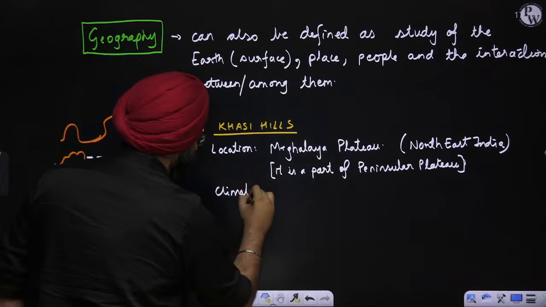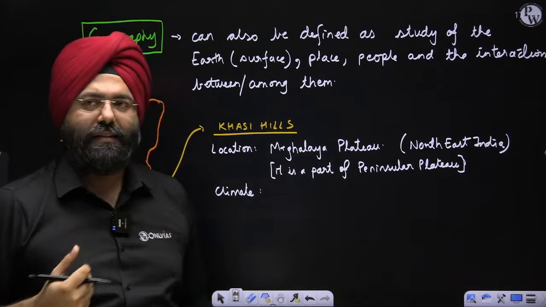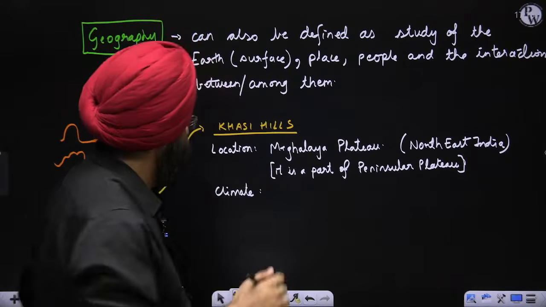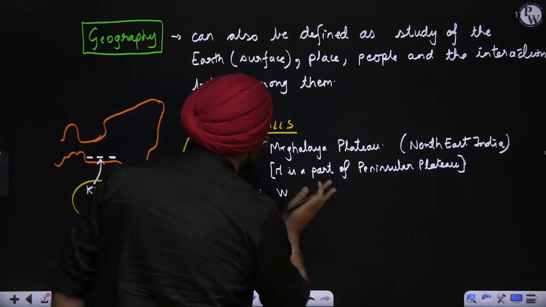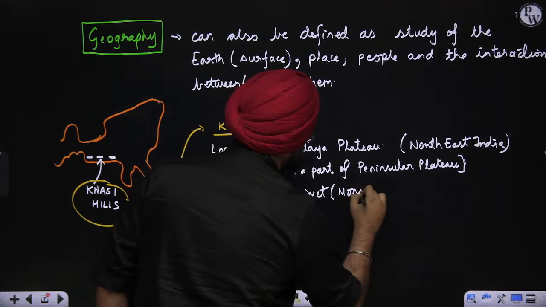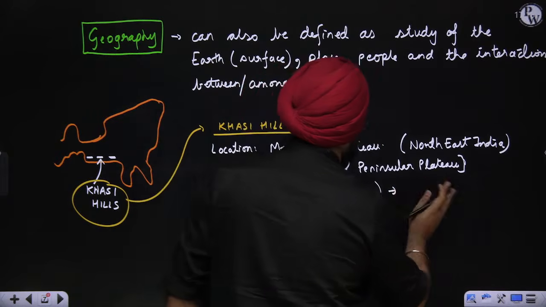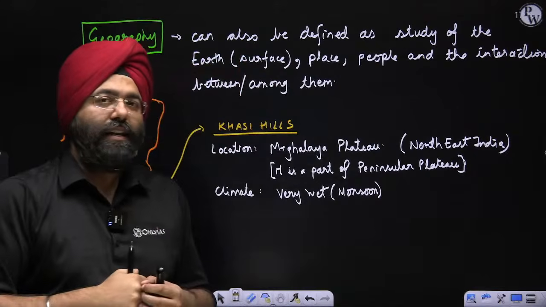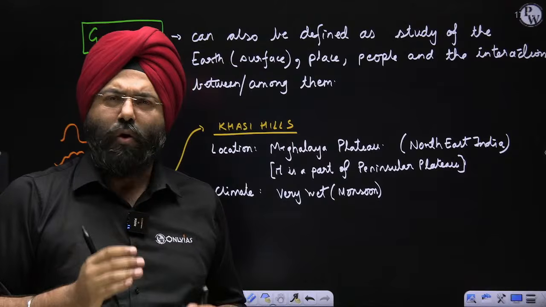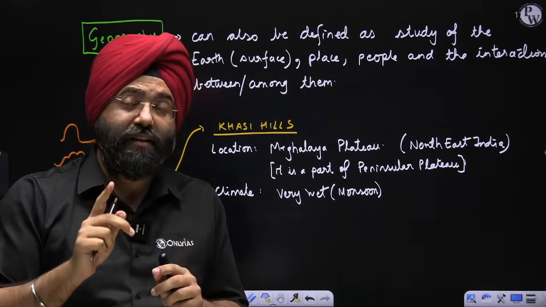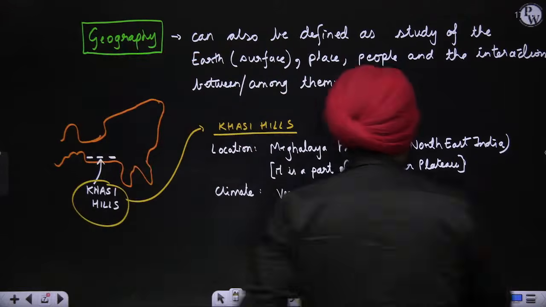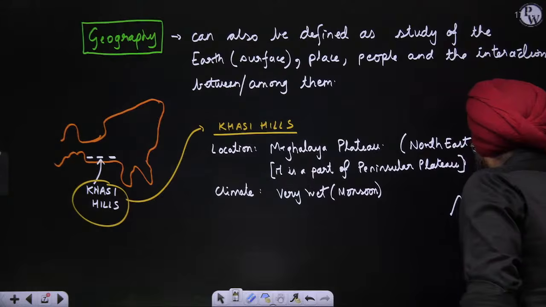You know that very well. This is a region where a lot of rainfall happens, right? It is one of the wettest parts of the world, very wet, particularly during the monsoon. So why does the rainfall happen in regions like Mawsynram and Cherrapunji? Why is the rainfall so heavy in these regions? Please understand, because we are studying geography, we are relating this to the definition. The reason is, there are certain hills present here.